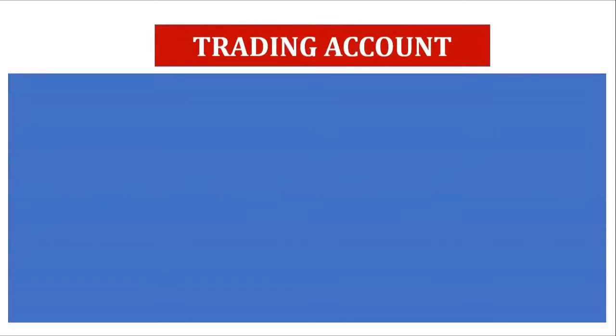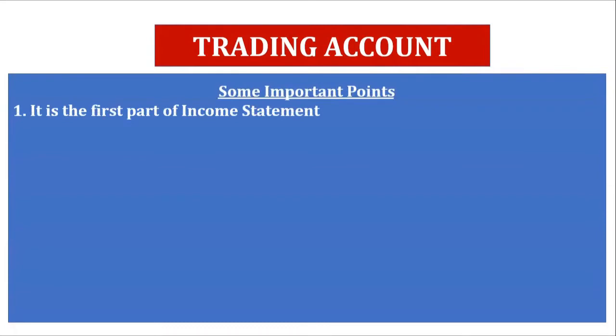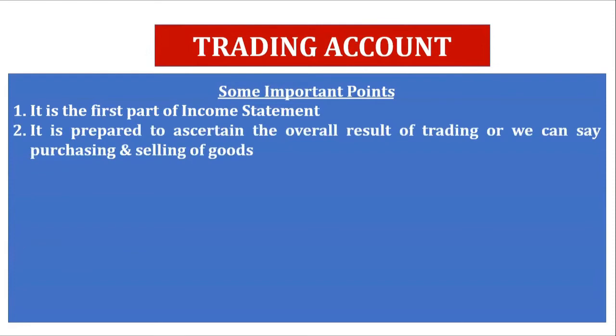Now let us understand more about trading account. It is the first part of income statement. Income statement starts with trading account. We prepare trading account to ascertain the overall result of trading, or we can say purchasing and selling of goods. Whatever trading we have done throughout the year, what was its impact, did we gain or did we incur a loss, we prepare trading account to know that. So basically it reveals gross profit or gross loss.